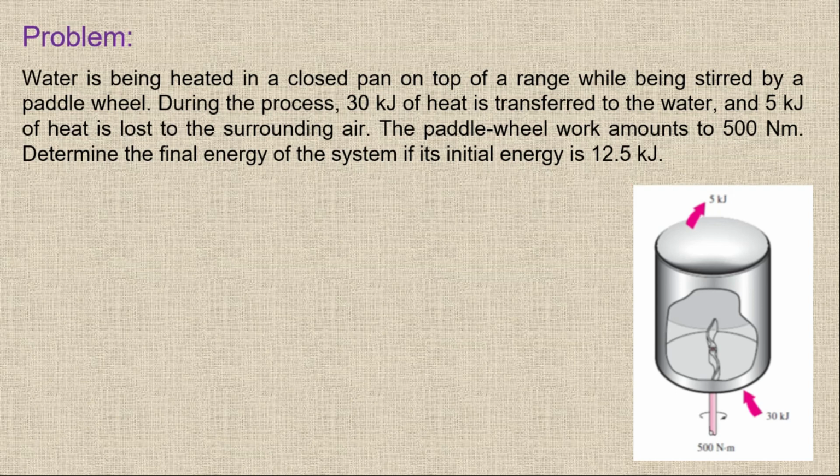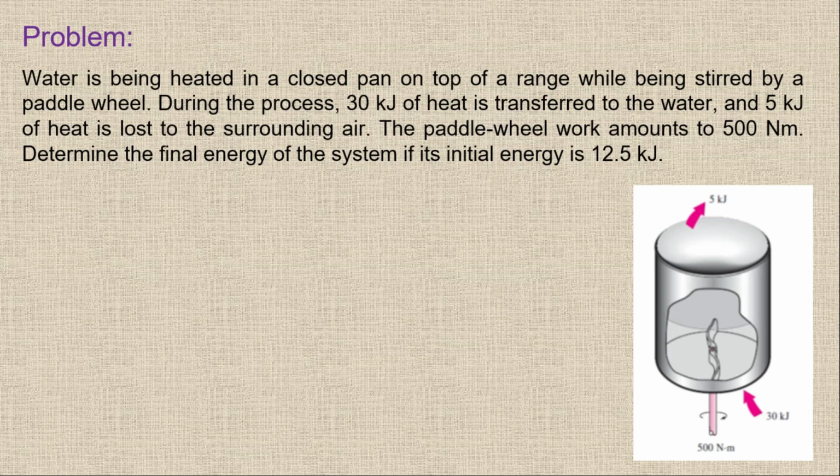Now, anyone can solve this question by using the first law of thermodynamics, that is delta U equal to Q minus W. But then you have to remember that the energy in is positive or the energy out is positive. Either work done by the system is positive or work done on the system is positive. Instead of using this one, simply use the energy balance.